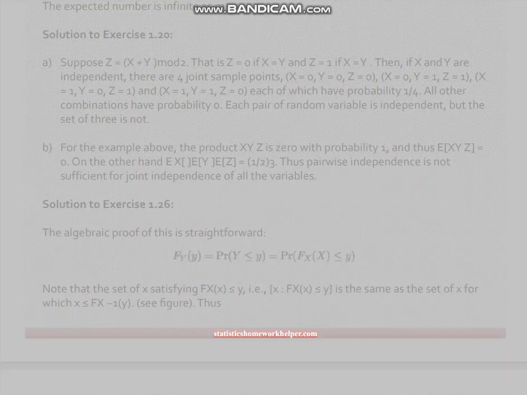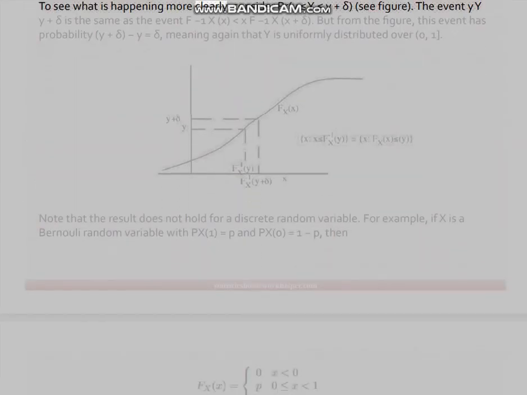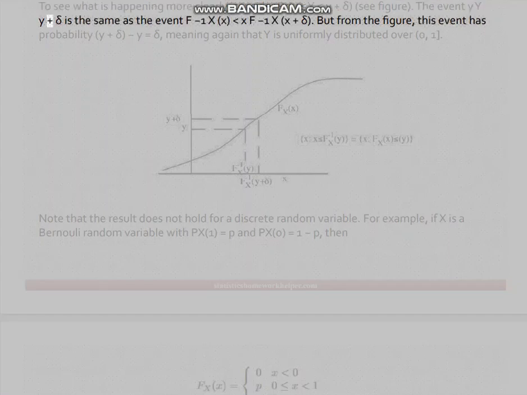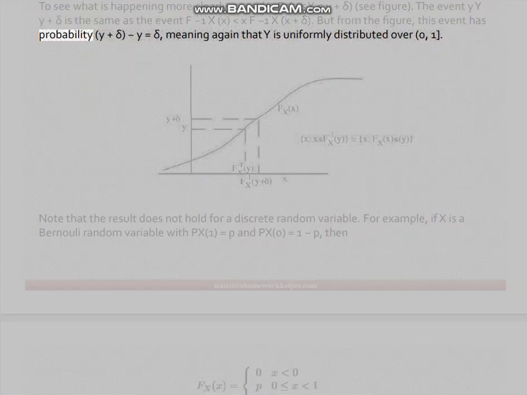To see what is happening more clearly, consider Pr(y less than or equal to Y less than or equal to y plus delta), see figure. The event y less than or equal to Y less than or equal to y plus delta is the same as the event F inverse of y less than or equal to X less than or equal to F inverse of y plus delta. But from the figure, this event has probability y plus delta minus y equals delta, meaning again that Y is uniformly distributed over 0 to 1.